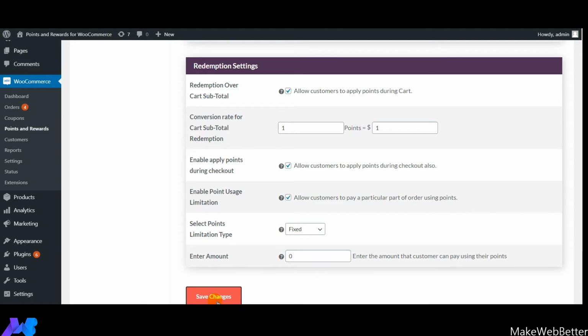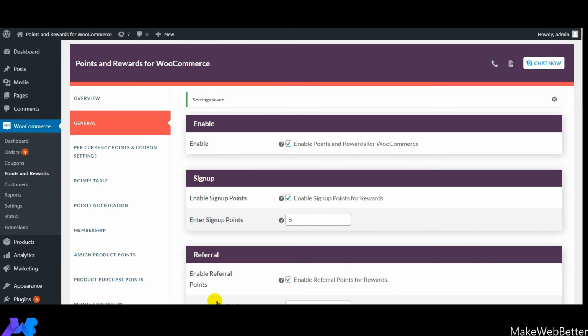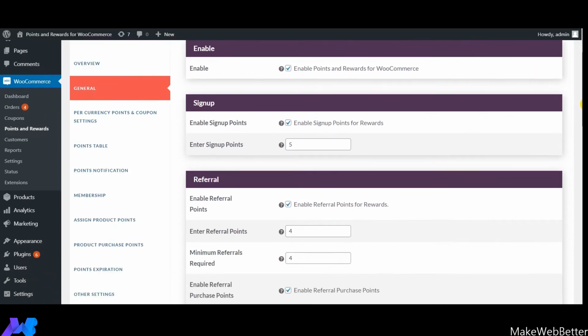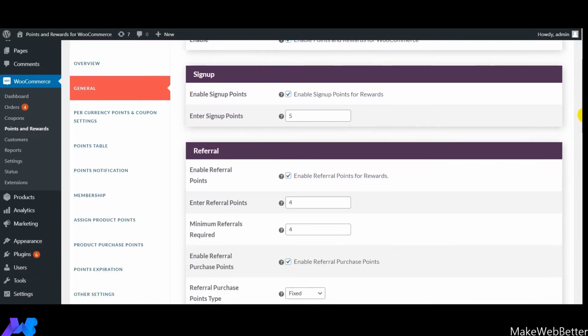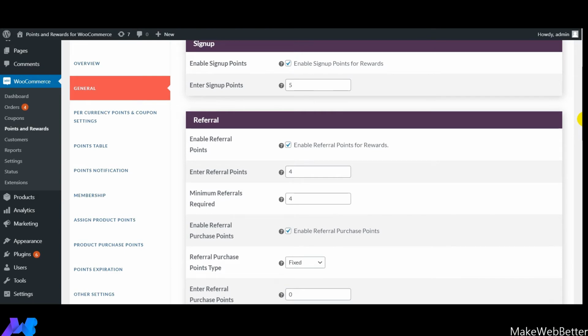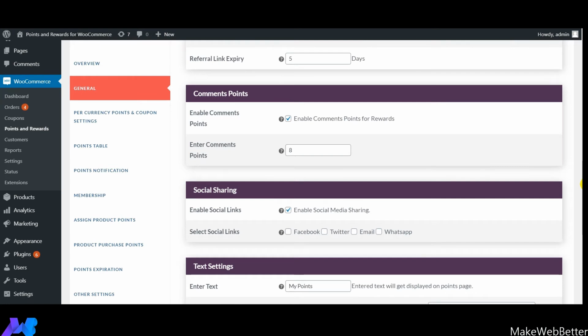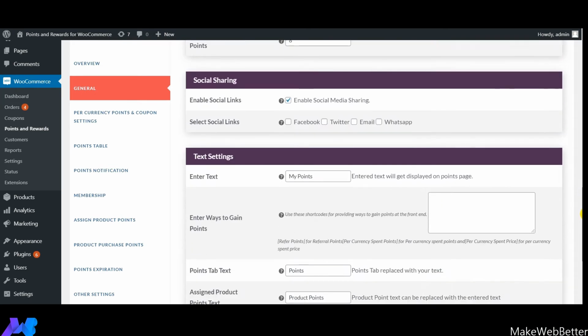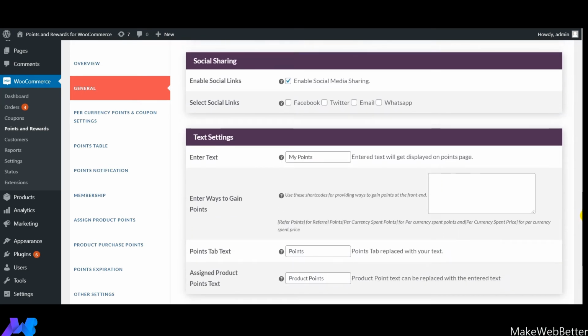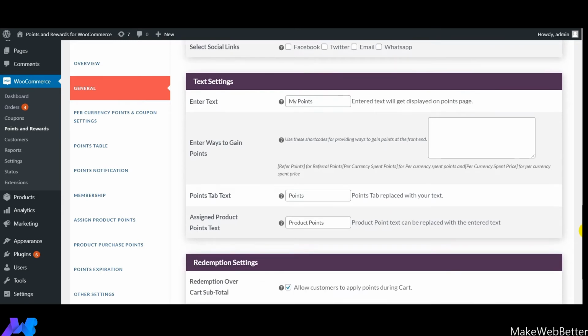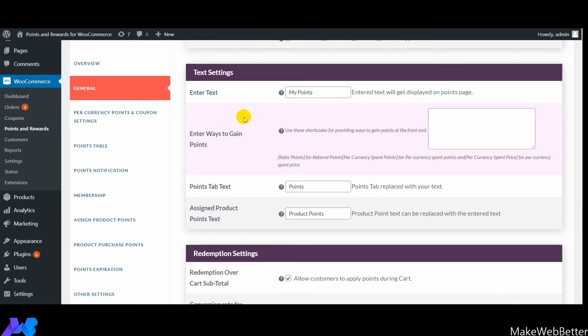So this was all about the general settings tab, where I explained how to enable the plugin, how to enable the sign up points feature, how to enable the referral points feature, and then how to enable the comments points feature. Then I explained the social sharing settings, with the help of which you can provide points to your customers as soon as they share the referral links on social media platforms. Next, I explained the different shortcodes and the text settings.